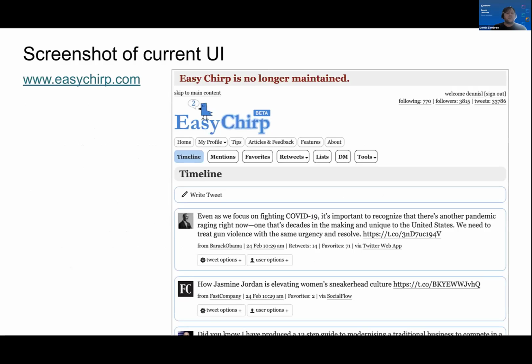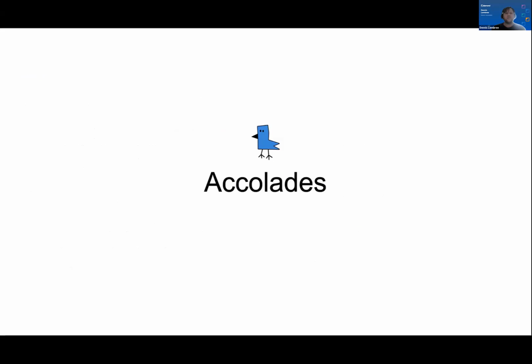Here's a screenshot of the current easychirp.com UI, which is similar to the original. Like I said, it's just a little cleaner, and it serves its purpose.